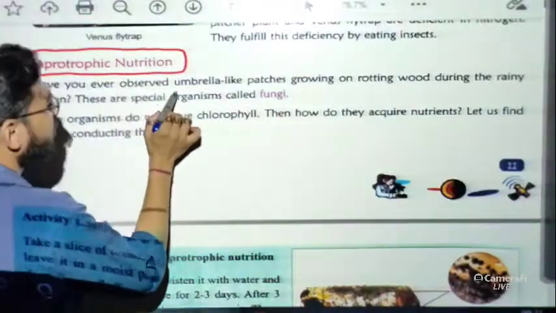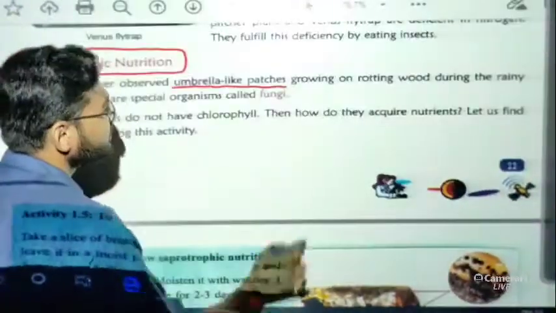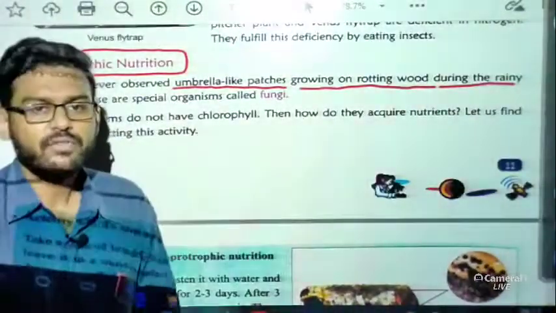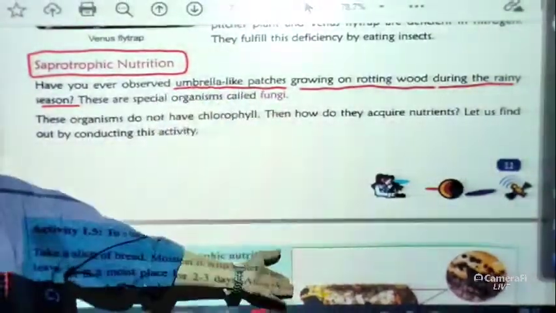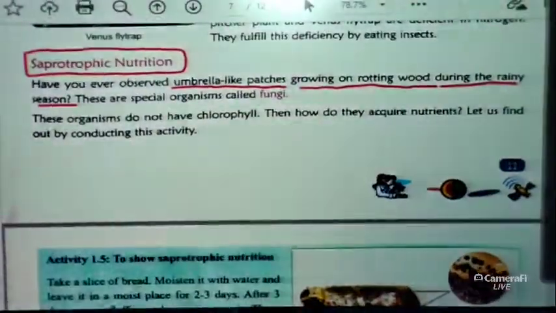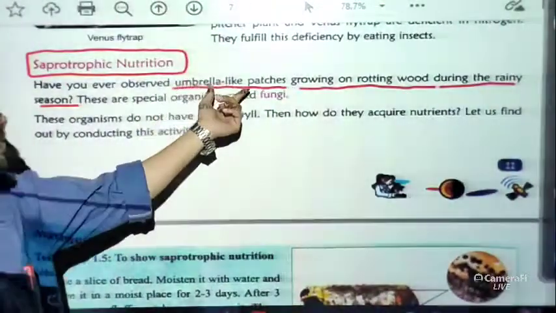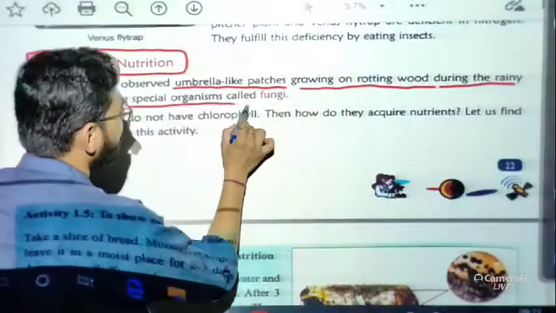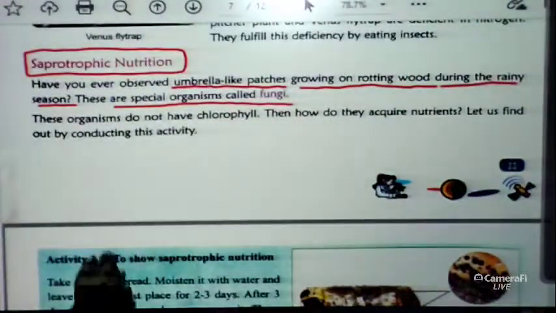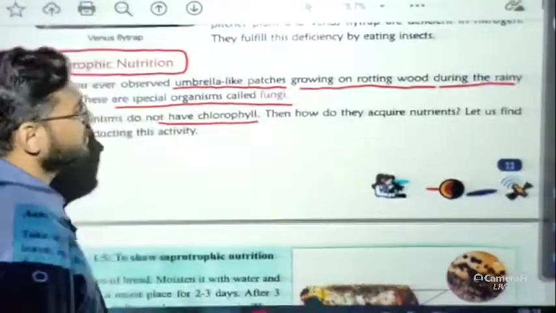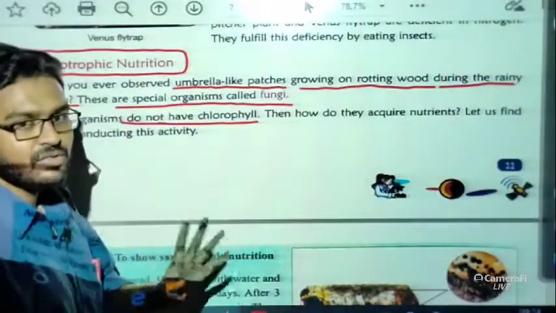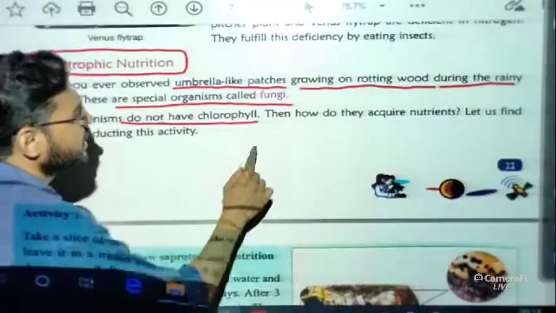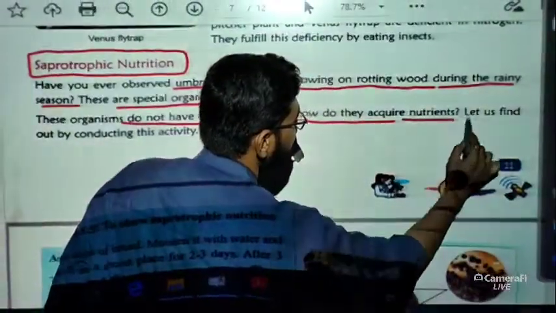Have you ever observed umbrella-like patches growing on rotting wood during the rainy season? I hope many of you have seen that in the rainy season, if you go outside your houses, in the surroundings, you may easily find umbrella-like patches growing on rotting wood. These are special organisms called fungi. These organisms do not have chlorophyll. This line makes one thing clear: if they don't have any chlorophyll, they can't prepare their own food. So how do they acquire nutrients? Let us find out.